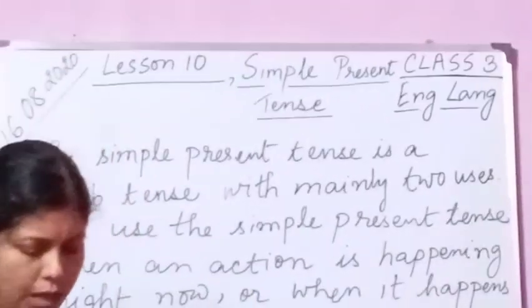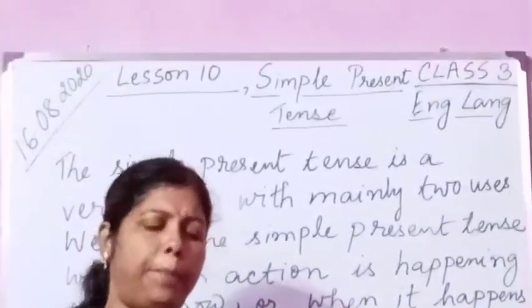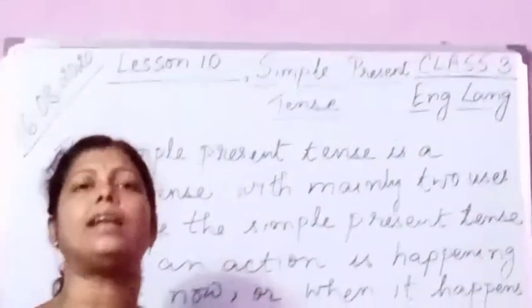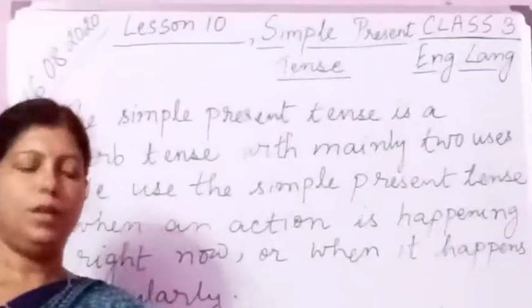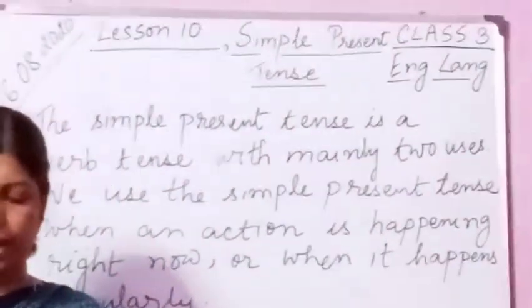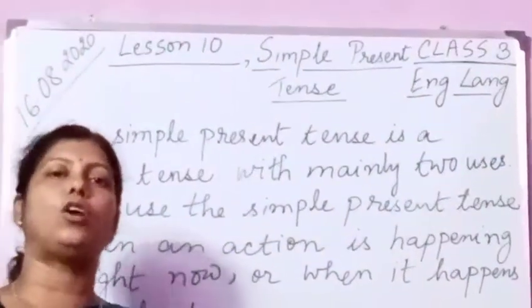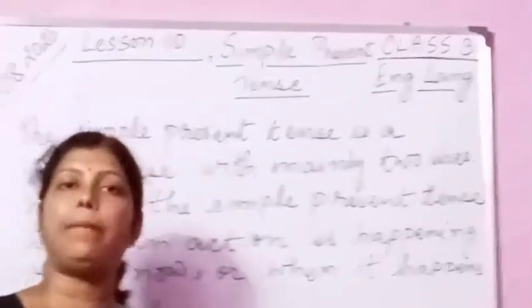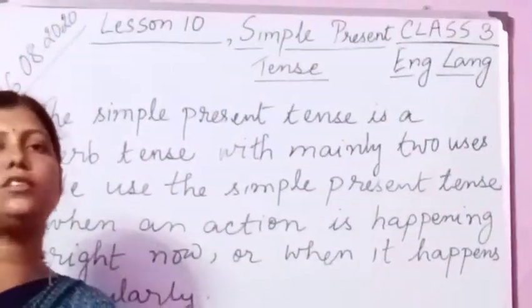Okay. Now you see here, all of those sentences are in the simple present tense. Number 2, number 3 and number 6 are in the simple present tense. Okay. You see here, the simple present tense tells us that an action takes place often or regularly, or that it is always true. That happens always or regularly, or that is always true.